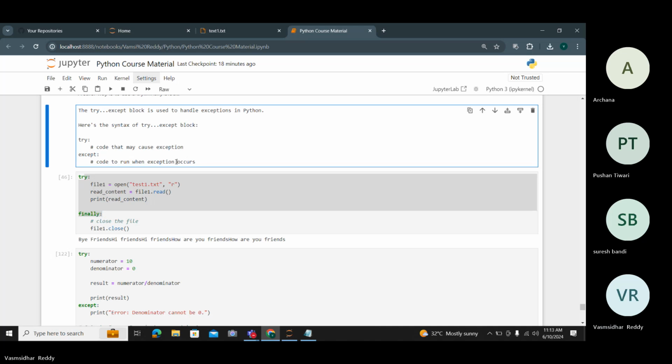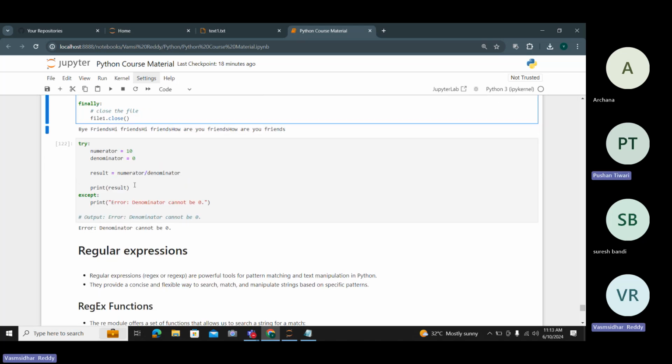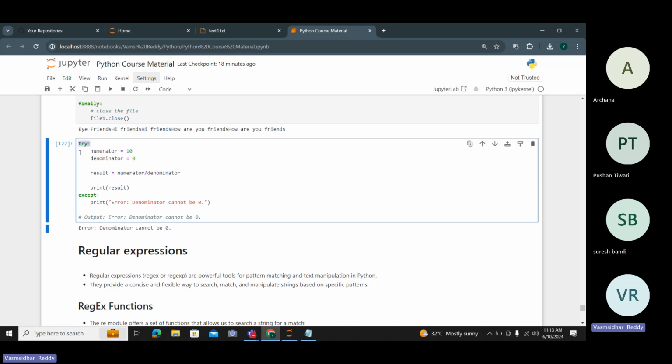Okay. This is the syntax, and let me go for the example. This is an example. I write try, ended with a colon. Numerator equals 10. Denominator equals 0. Result equals numerator divided by denominator. Print result. So this is the try.